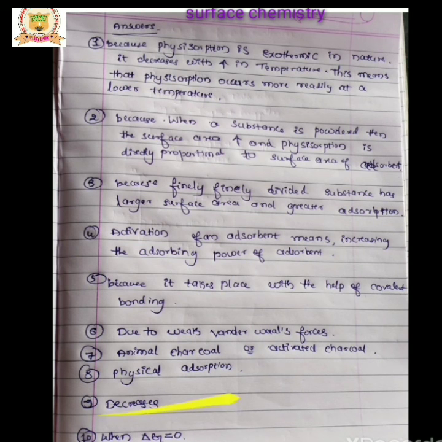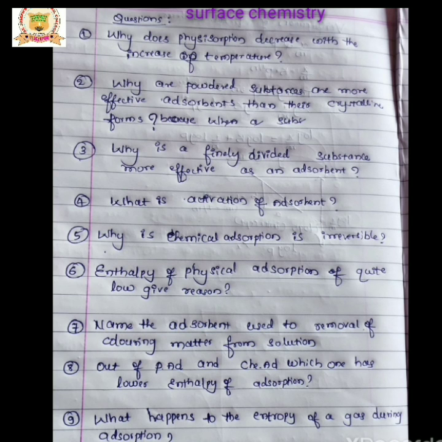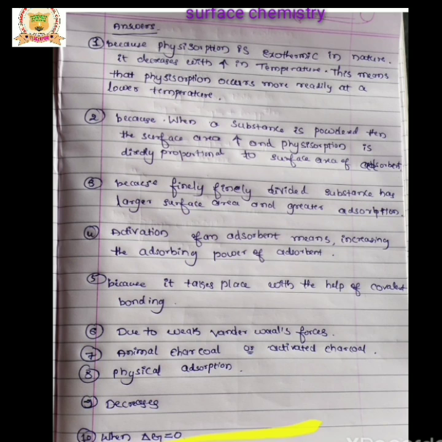The entropy of the gas decreases because whenever the molecules strike the surface of the adsorbent, their momentum is restricted, so the entropy value decreases. Question number 10: When does adsorption attain equilibrium? When the value of delta G is equal to 0, it attains equilibrium.